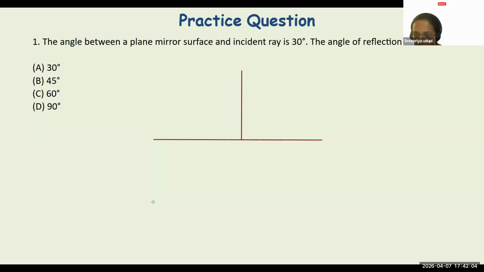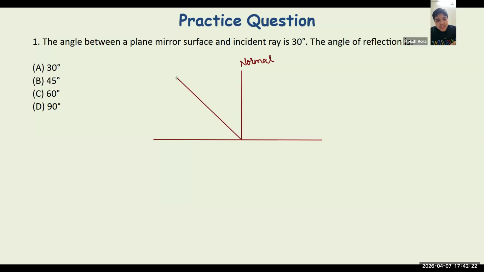This time let me give a chance to Moksh. Ishan already spoke. Yes, Moksh, please tell me. Ma'am, the answer will be 60 degrees, as we have been told that 30 degrees is between the ray of incidence and the plane mirror, and we have to find the angle of reflection, which is the same as the angle of incidence, which is not 30 degrees.